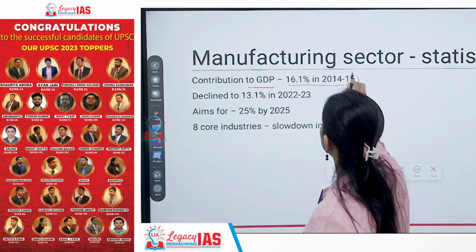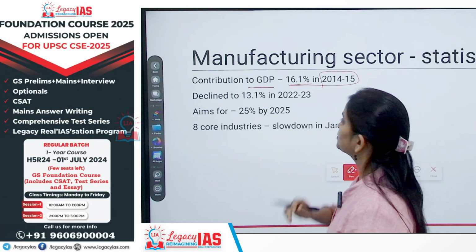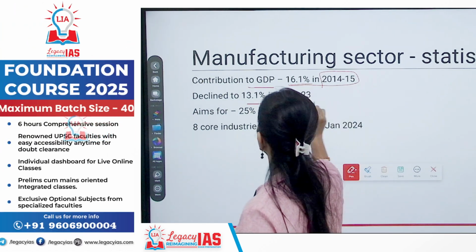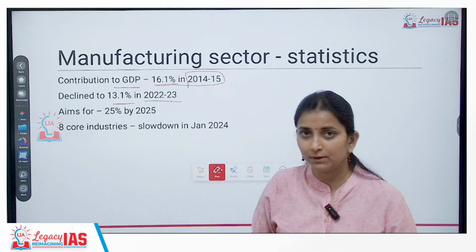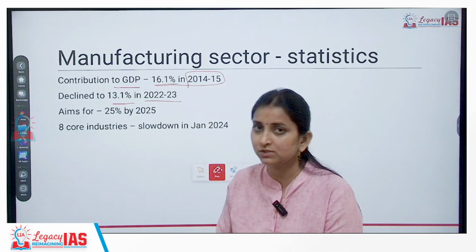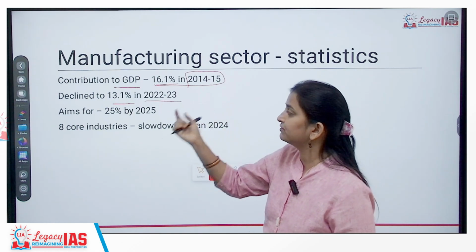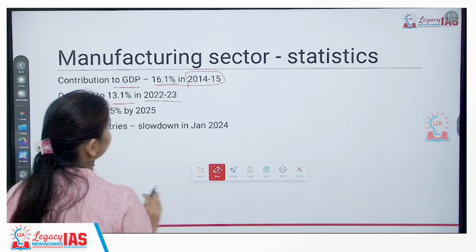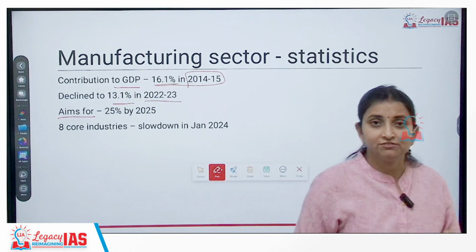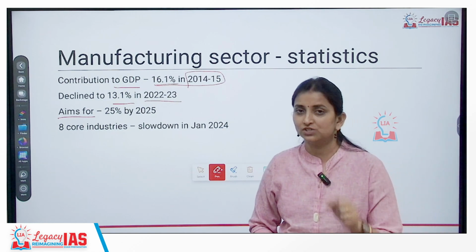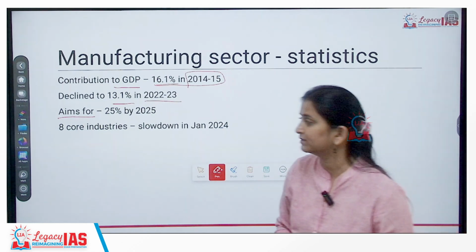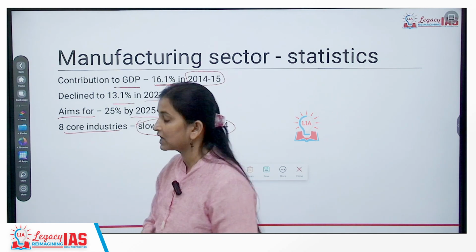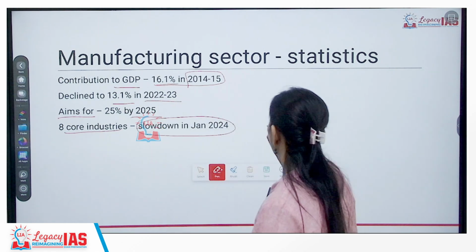Between 2014-15, its contribution to GDP was 16.1%, which declined to 13.1% in the period between 2022-23. That means the GDP contribution of the manufacturing sector has declined from 16% to 13%. In India, our manufacturing sector policy aims for a 25% contribution. The manufacturing sector's contribution to GDP should reach 25% by 2025. Plus, the 8 core industries have also shown a continuous decline, which is a 15-month low.